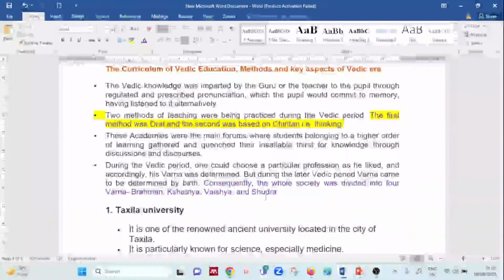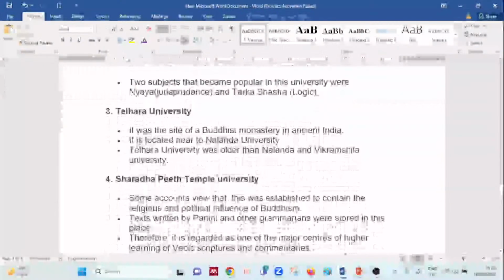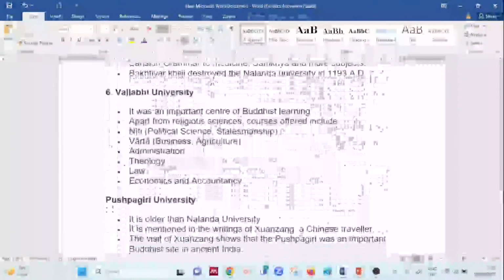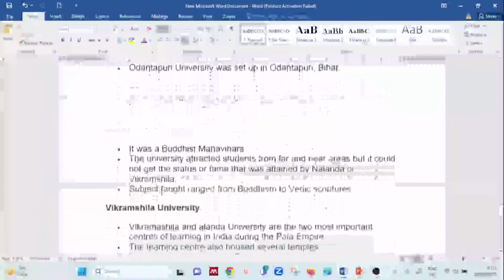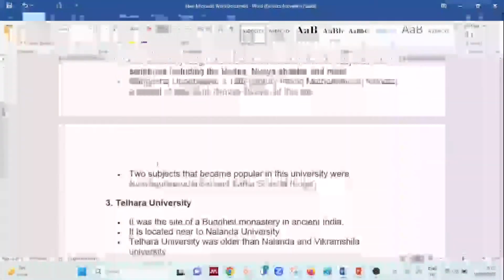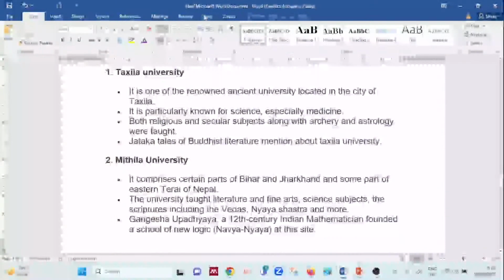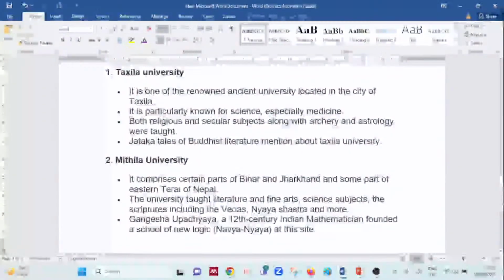Okay, now the second half of our class will go with the various universities, starting with Taxila, Mithila University, Telra University, Shraddhapit University, Nalanda, Vallabhi, Pushpagiri, Udantari, Vikramshila and Jagdala. So yes, there are questions based on these also. So we'll see these universities one by one, and let's see how we can proceed further with this.